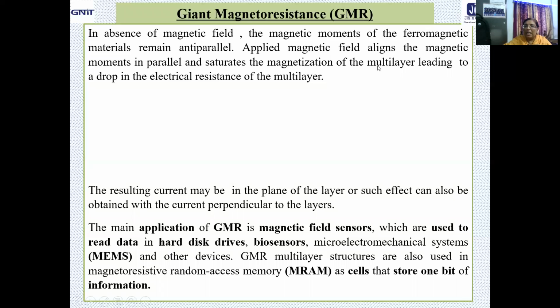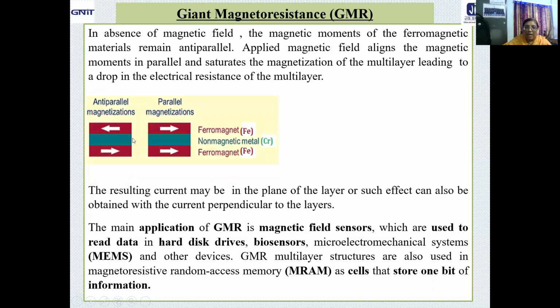So it results in saturation of magnetization in the multilayers of ferromagnet and the non-magnet, and it leads to a drop in the electrical resistance of the multilayer. So what is happening? Before magnetic field, the ferromagnetic material remain antiparallel. Now when you are applying the magnetic field, the magnetic moments become parallel, and it ultimately saturates, and this saturation occurs in the multilayer magnetization, leading to a drop in the electrical resistance of the multilayer. Let us take a look at this diagram.